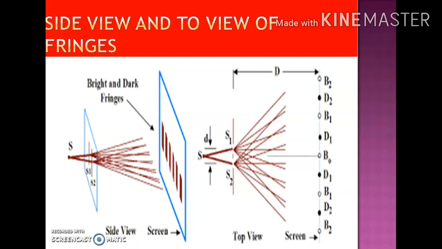The waves coming from source S1 and source S2 will have no path difference when they reach the central point. So this central fringe will be bright and we will get alternate dark and bright fringes on both sides of this central point. So this was about the side view and the top view of the fringes.